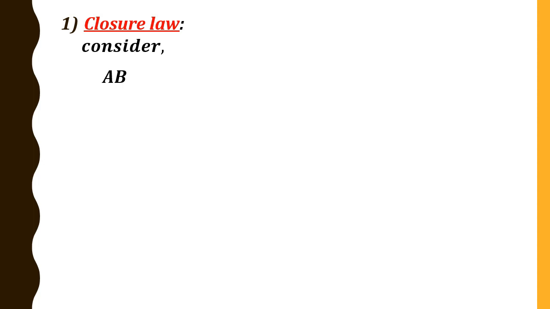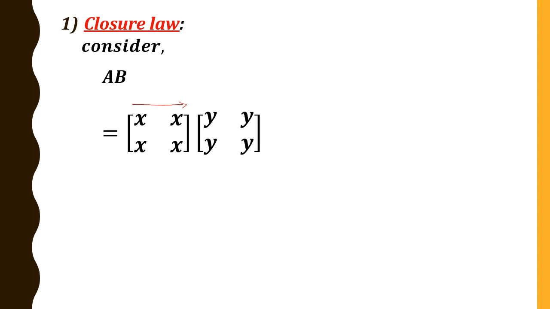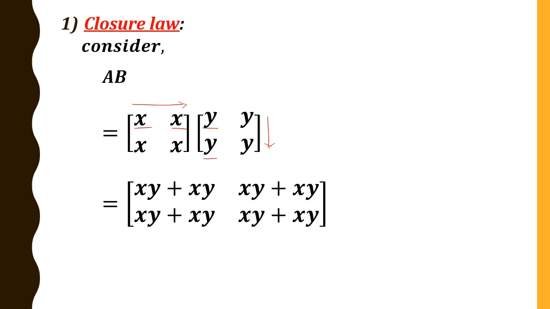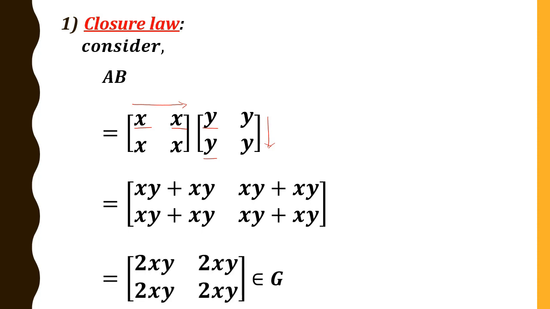Okay, now we shall consider closure law. Consider A into B. A is nothing but the matrix x, x, x, x, and B is nothing but the matrix y, y, y, y. Now you know how to multiply these two matrices. x into y plus x into y. Therefore you get xy plus xy, and same thing for the other elements also. Therefore we get a matrix of the form like this, and xy plus xy is nothing but 2xy. Therefore we get a matrix containing 2xy, 2xy, 2xy, 2xy.